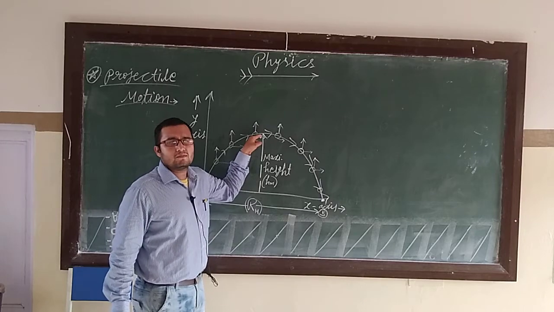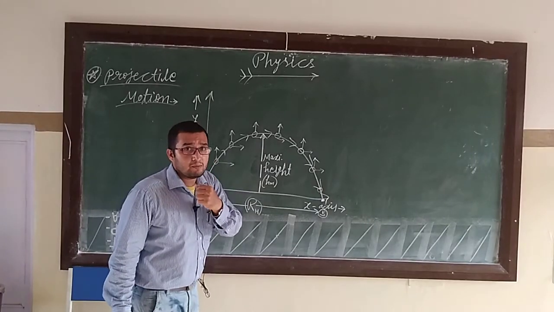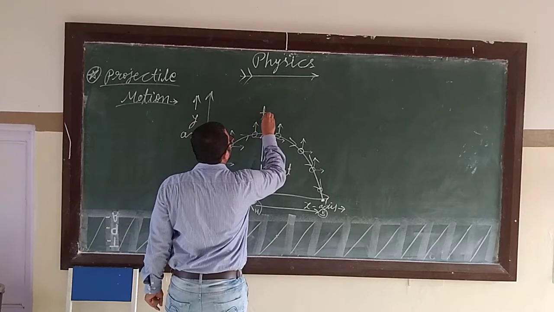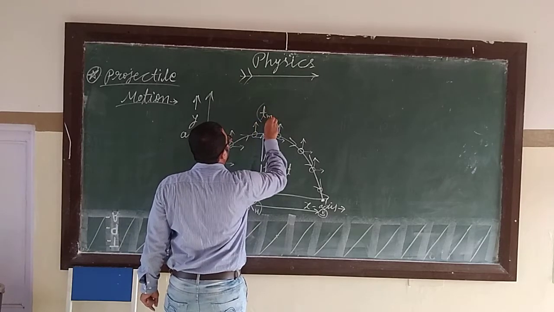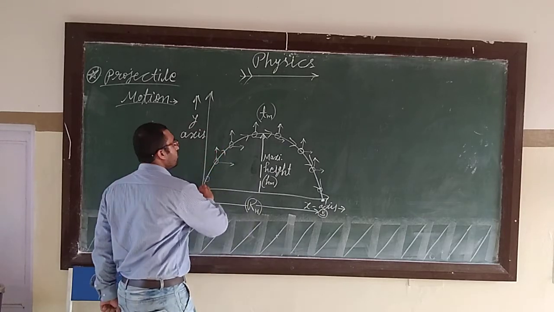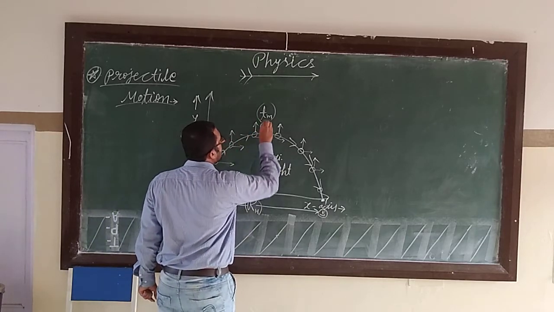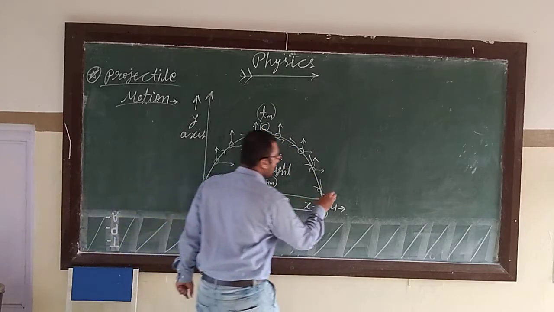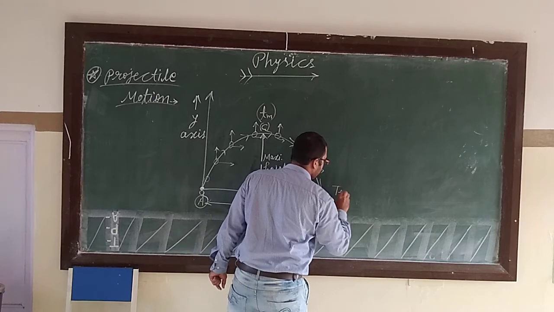Attaining this height, some time will be taken, so this will be the time of reaching the maximum height. And from A point to C point to finally B point, how much time will be taken? That is known as time of flight.